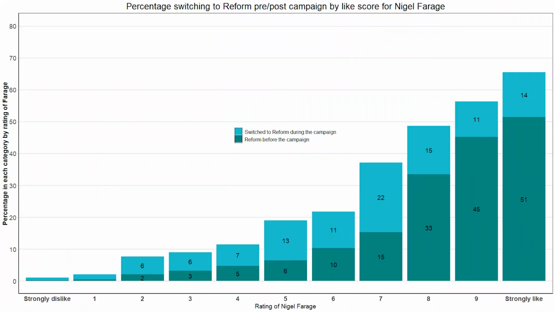Another contributing factor here is almost certainly the return of Nigel Farage as leader of Reform UK. If we look at this graph here, we can see that many of those who like Nigel Farage were already going to vote for Reform before he returned as leader. However, after his return, even more of the people who liked Nigel Farage switched to backing Reform. Most of those people were previously undecided, but some of them were going to vote for the Conservatives or Labour.